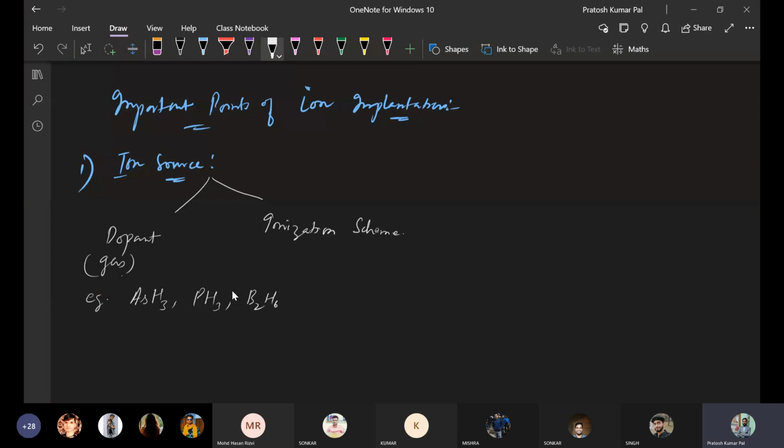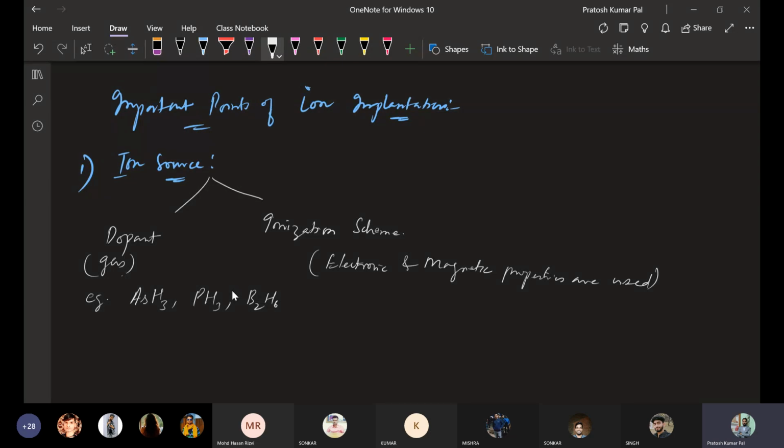In the ionization scheme, electronic and magnetic properties are basically used to generate the ions.